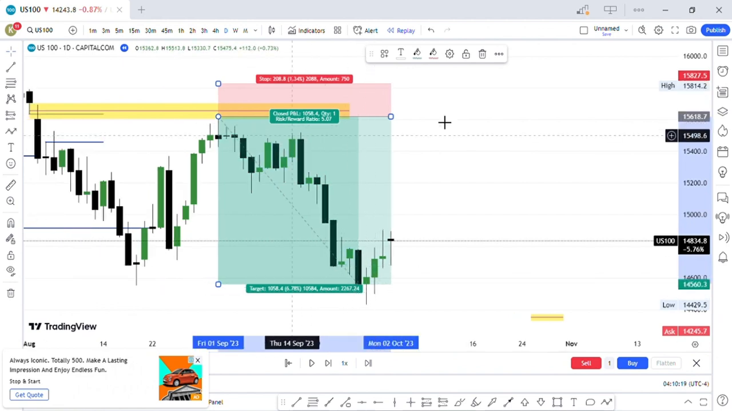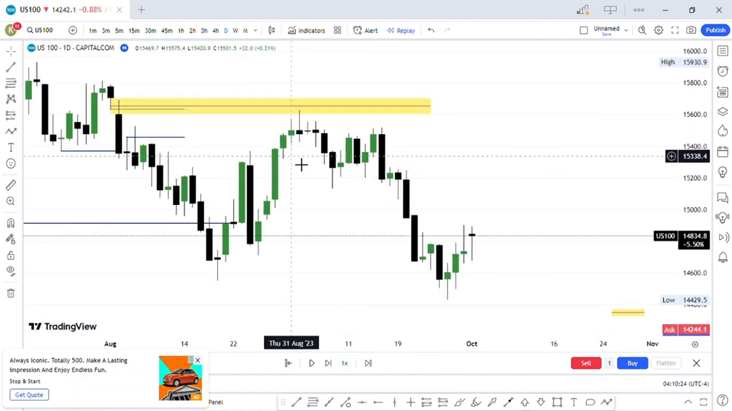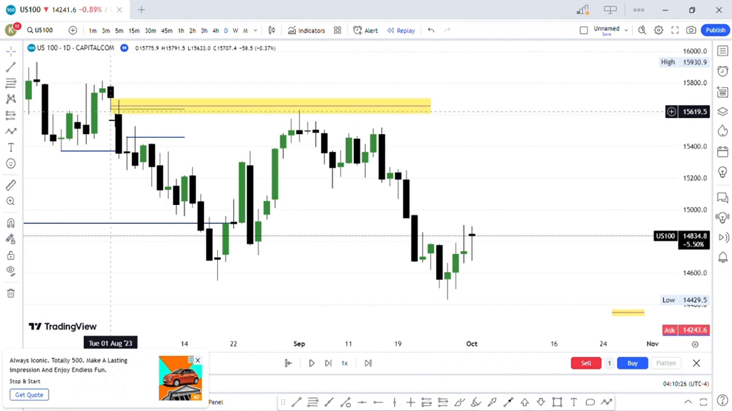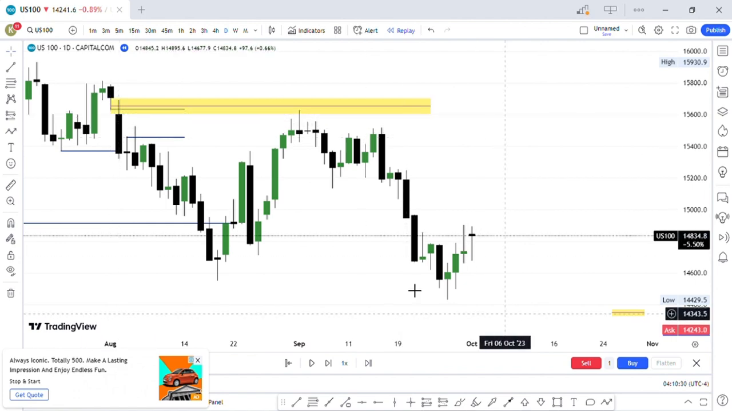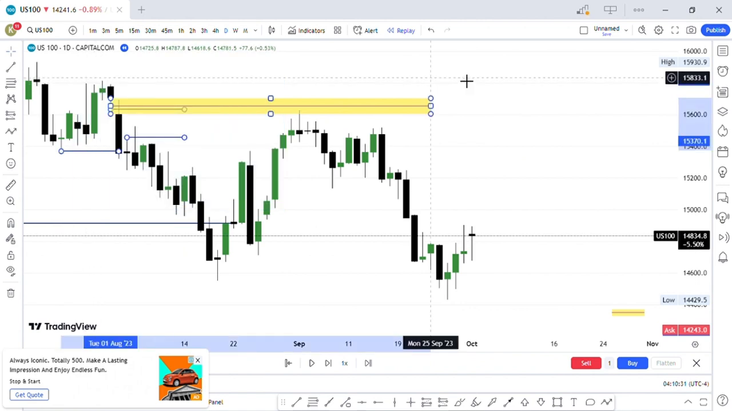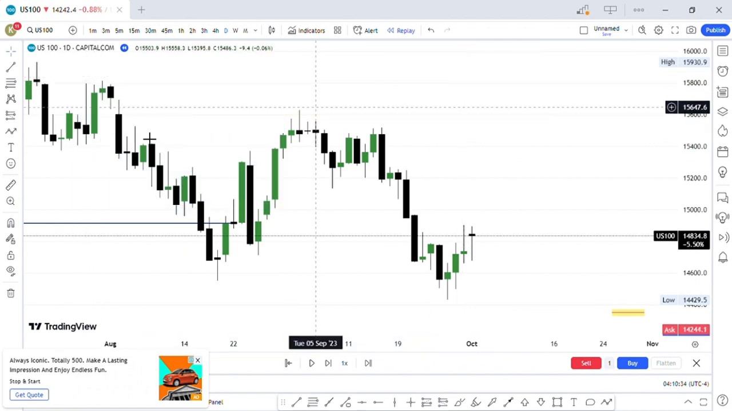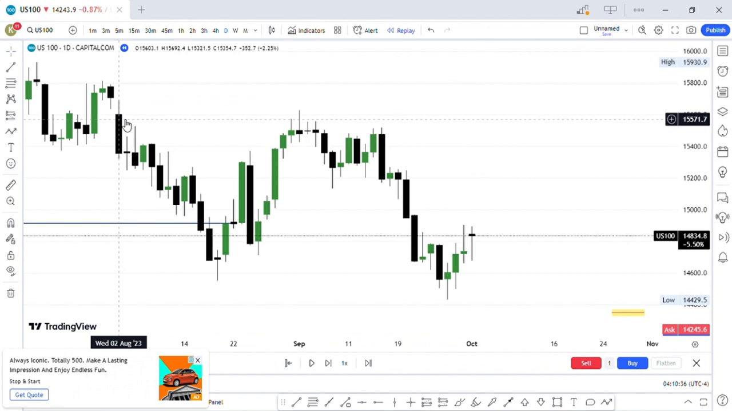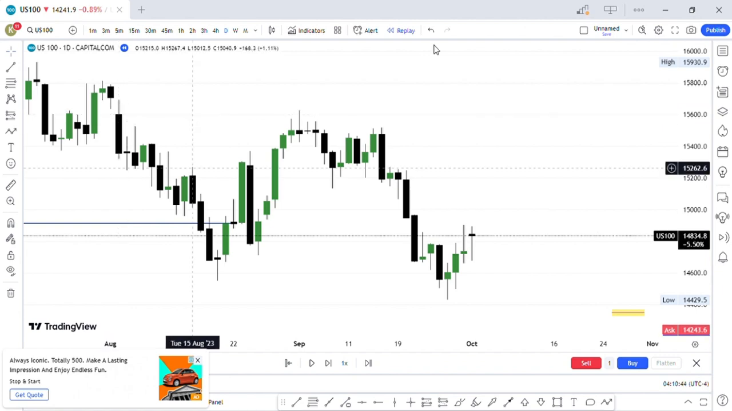Now that you understand what a volume imbalance is and a fair value gap: a fair value gap is a three candlestick pattern whereby the first candle's low does not overlap with the third candle's high, right? And a volume imbalance is a two consecutive candles pattern whereby the close of the first candle does not overlap with the open of the second candle, right?